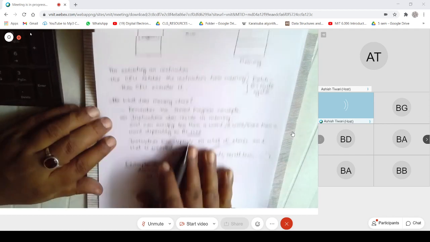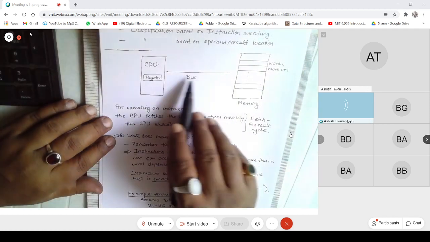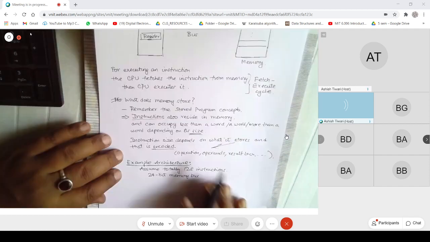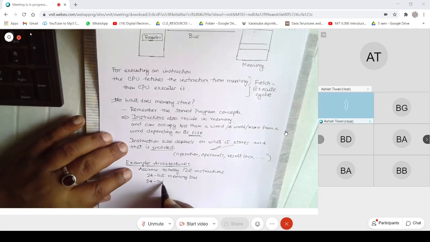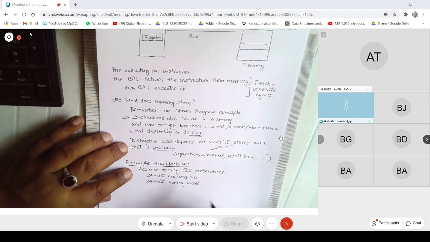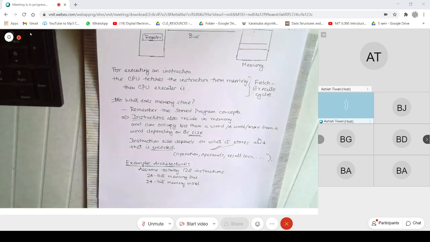This is the bus I'm talking about. This bus can transfer 24 bits at a time. And for simplification, I'm also assuming a 24-bit memory word.